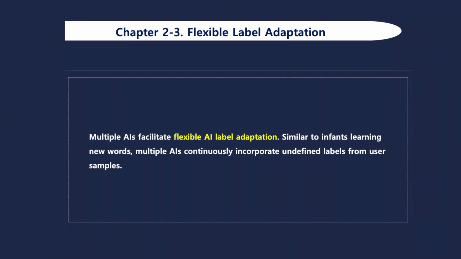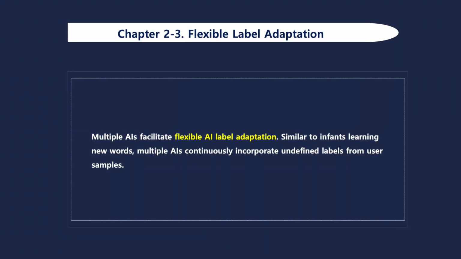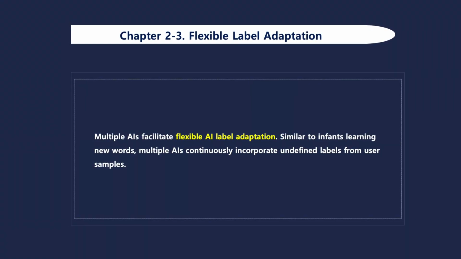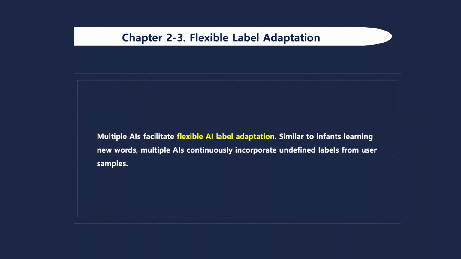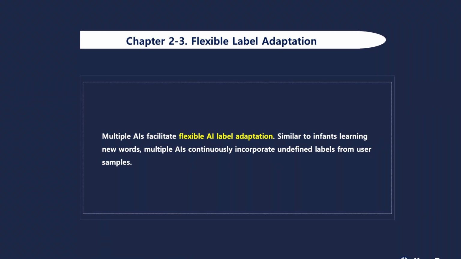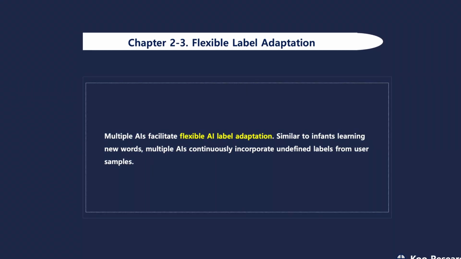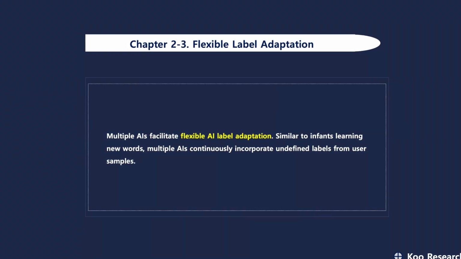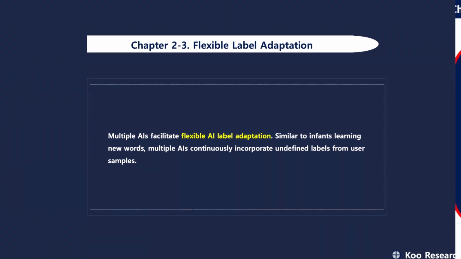Chapter 2-3. Flexible Label Adaptation. Multiple AIs facilitate flexible AI label adaptation. Similar to infants learning new words, multiple AIs continuously incorporate undefined labels from user samples.